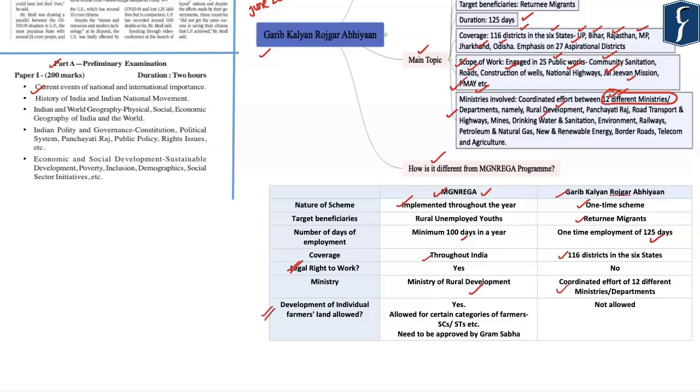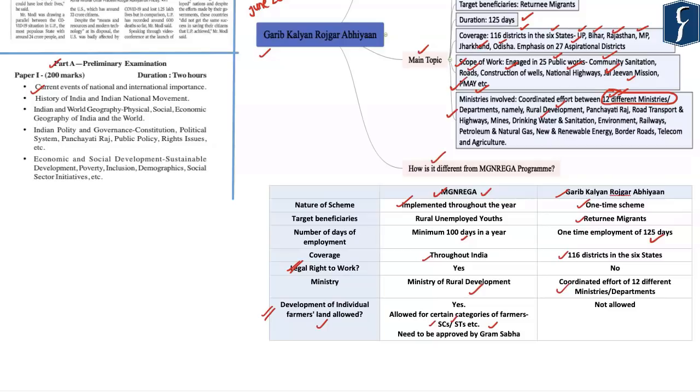Now, coming to the last and most important difference, under the MG Narega program, a certain amount of funds can be used for the development of the individual farmer's land. However, the individual farmer here should be a farmer who belongs to the poor and vulnerable sections of Indian society. For example, the farmer here should belong to the category of either the SCs or STs. So, a certain amount of MG Narega funds can be used for the development of individual farmers who belong to the category of the SCs or STs. However, for utilization of such MG Narega funds, prior approval of the Gram Sabha is needed.